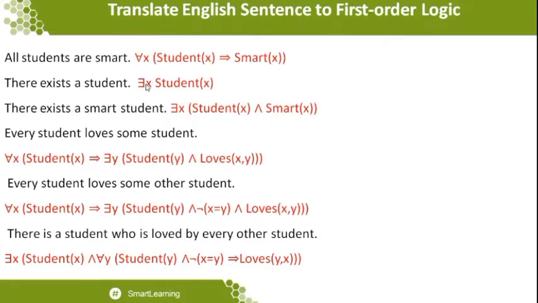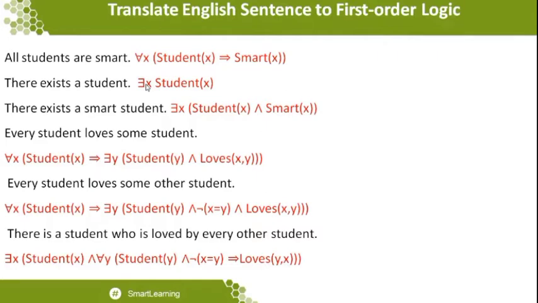Here x is a variable I am mentioning. You can use any variable you wish, but for pronunciation and fluency I am using for all x. If you want, you can use y, z, a, b, any kind of variable.